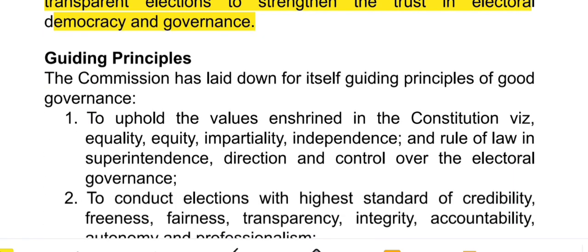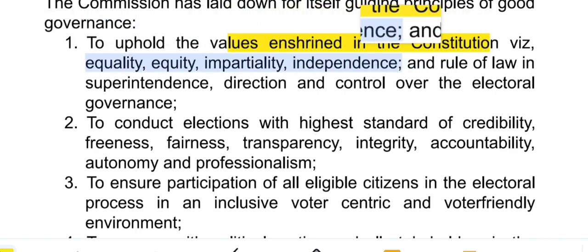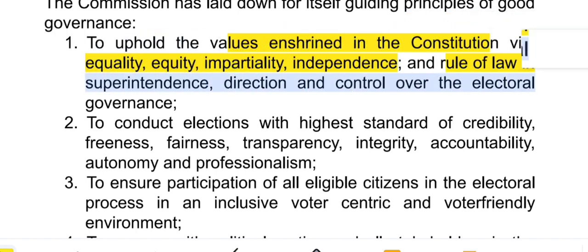Next, what are election commission's guiding principles? So, the commission has laid down for itself guiding principle for good governance. तो गाइडिंग प्रिंसिपल्स क्या क्या है? फर्स्ट इज it will uphold the values enshrined in the constitution. So election commission is to uphold the values enshrined in the constitution, that is equality, equity, impartiality and independence, and the rule of law in superintendence, direction and control over electoral governance.